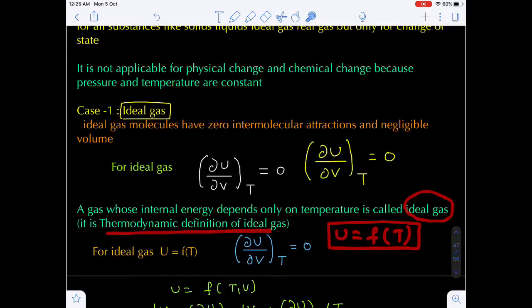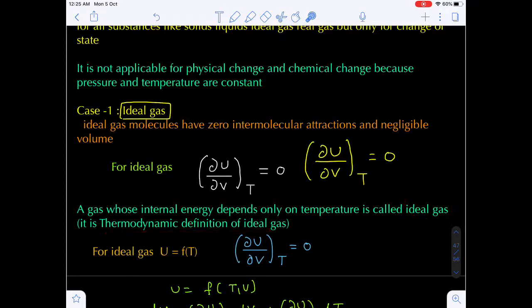This is the thermodynamic definition of an ideal gas: the gas whose internal energy only depends upon the temperature. Now for an ideal gas, the variation of internal energy with respect to volume, keeping temperature constant, is 0, because temperature is constant.